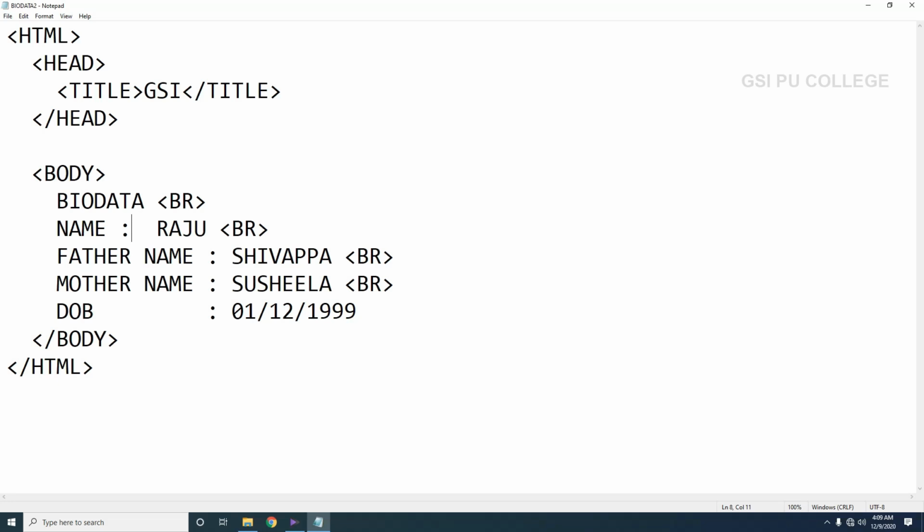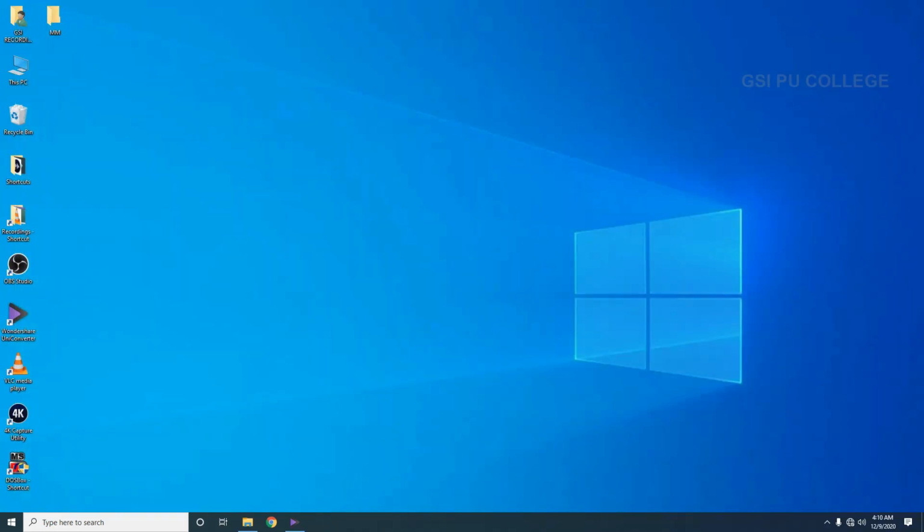So here we have to follow the syntax of the HTML language. By changing the values or the information here, you can display any information about a particular student or biodata. Then let me close this. So this is the first program to display student data in HTML.